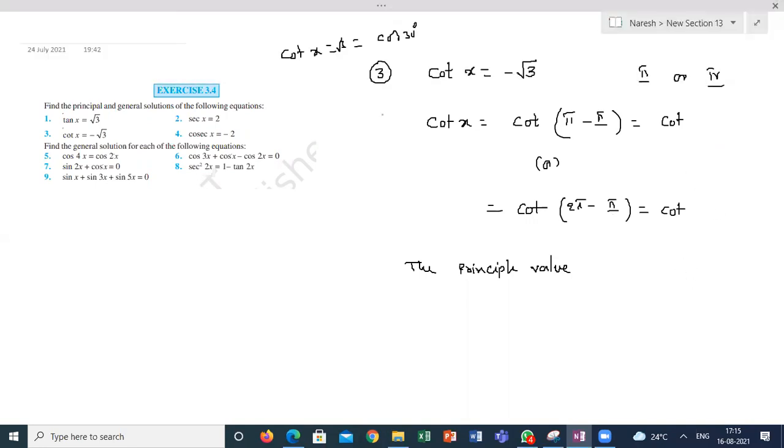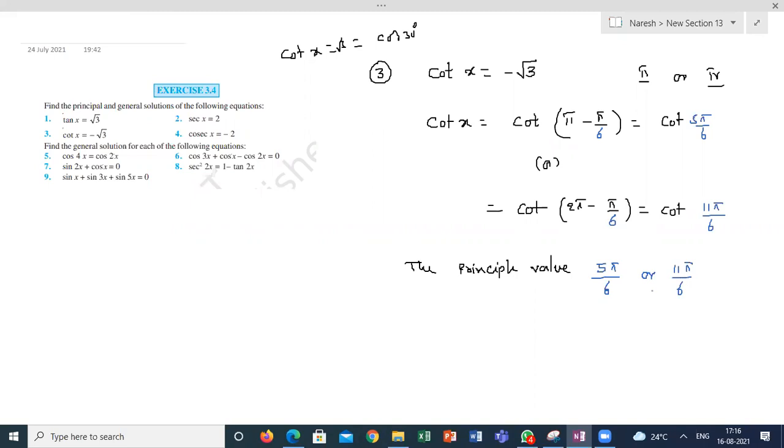If it is tan, then it is the right answer. Pi minus pi by 6, this is 5 pi by 6. 2 pi minus pi by 6, this is 11 pi by 6. So the solution is 5 pi by 6 or 11 pi by 6, these are the principal values. Is it clear?